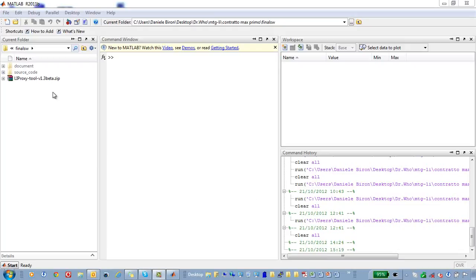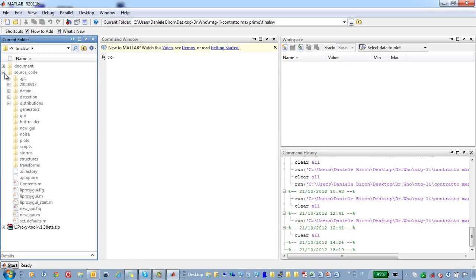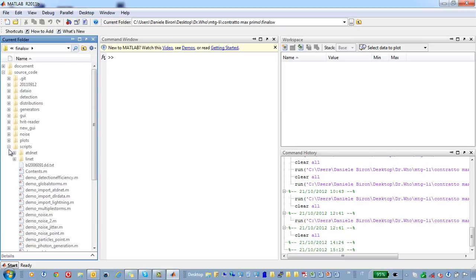We now demonstrate how to run a LIProxy tool with lightning location as detected by the LINET DLR LINET system. We first have to control which granules we have. We have to go to the source code directory, then scripts, and inside we find the LINET directory.